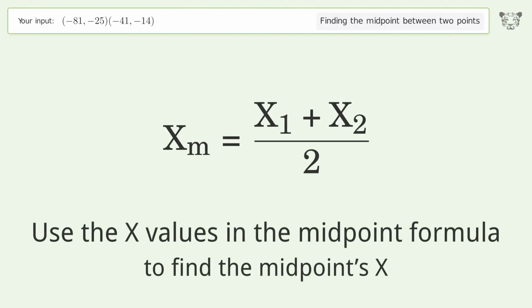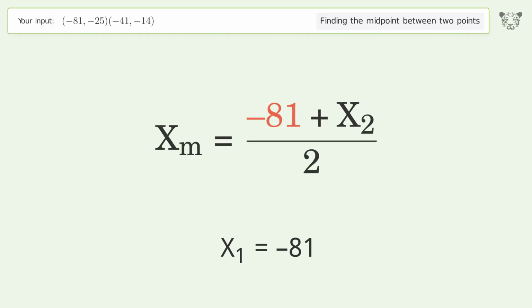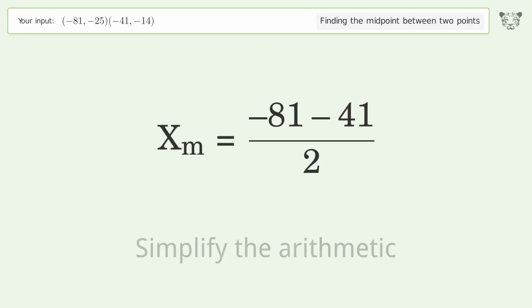Use the x values in the midpoint formula to find the midpoint's x. x1 equals -81. x2 equals -41. Simplify the arithmetic.